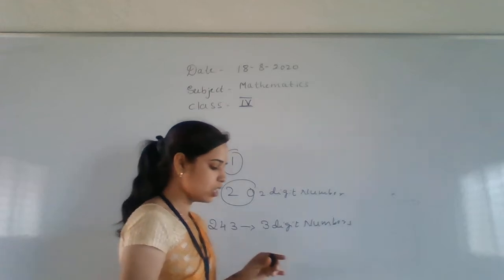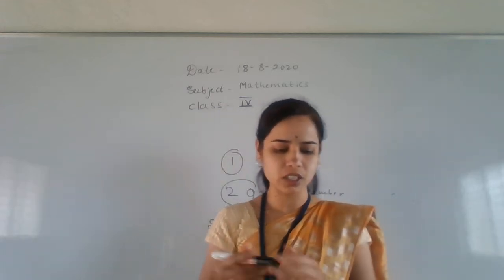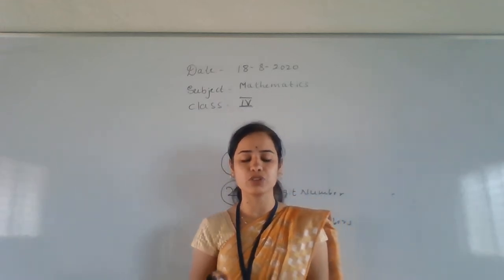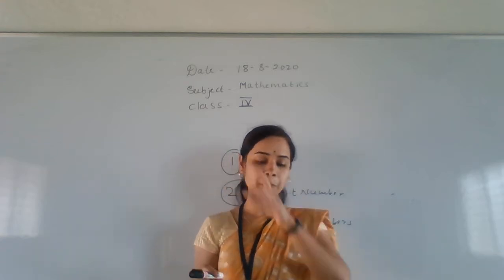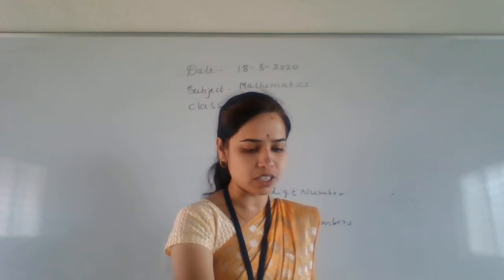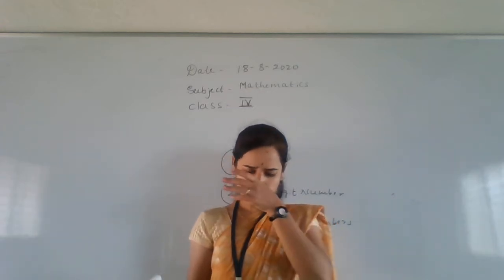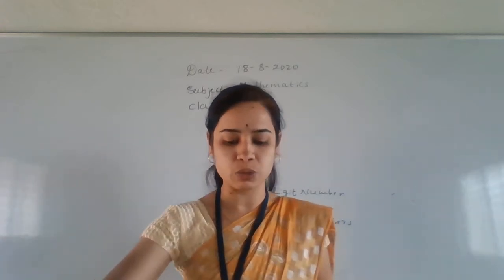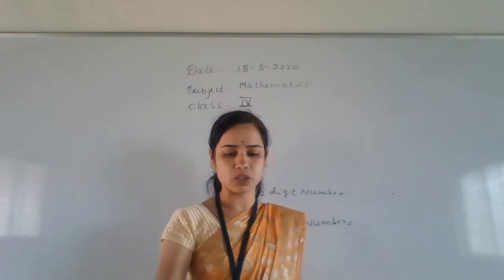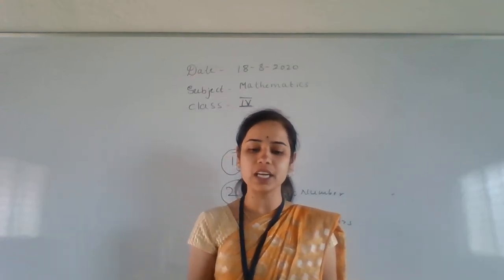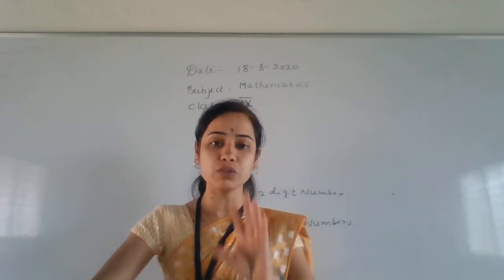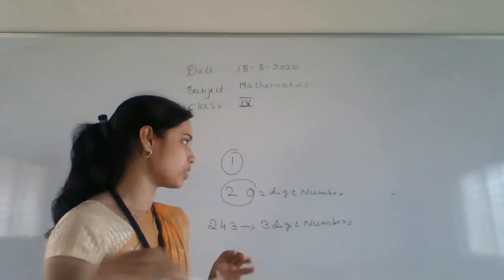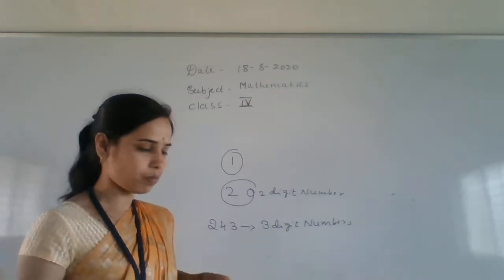We will start with the number system, children, now. Then take out your textbook. While you are watching the videos, please keep and sit with your textbook. Then open page number 7, children. Before starting the chapter, let me discuss what is there in that chapter. Number system: read and write the 5 digit numbers. This number system is related to 5 digit numbers. 5 digit number in the sense, children.